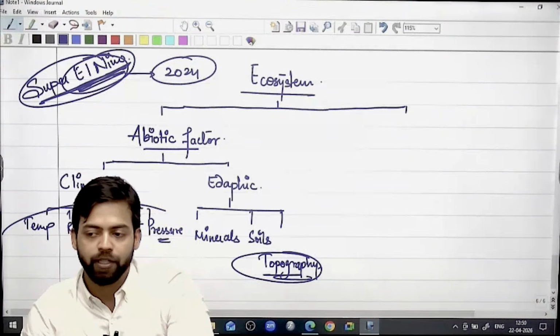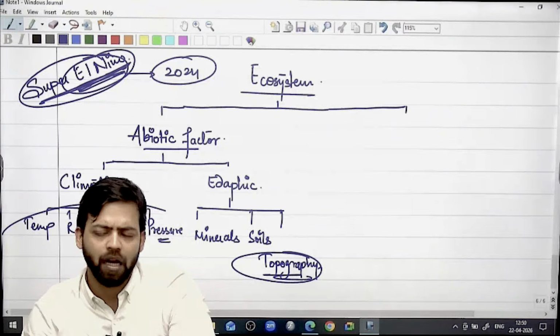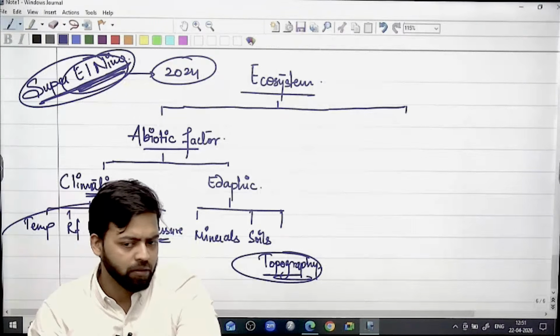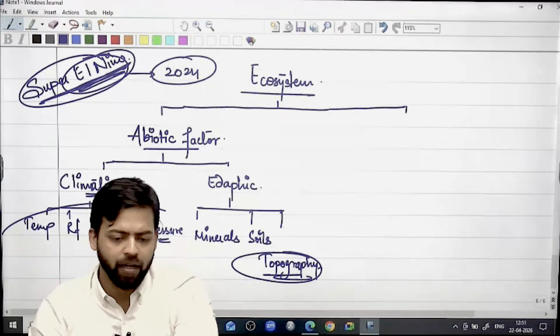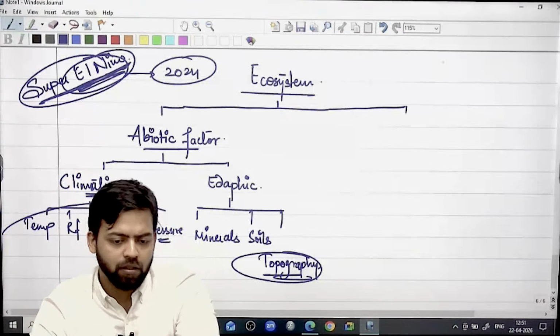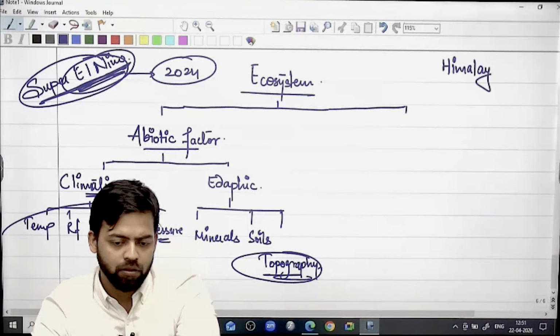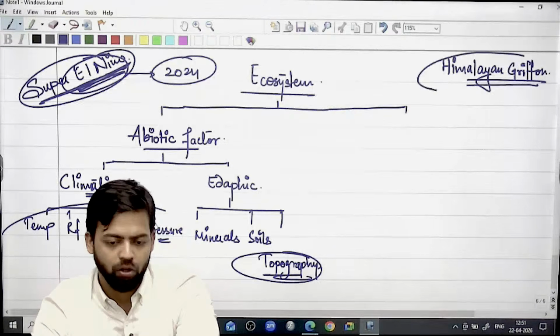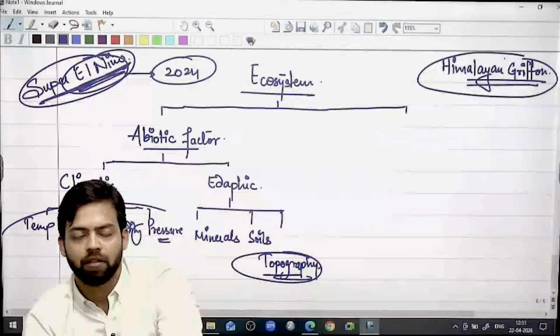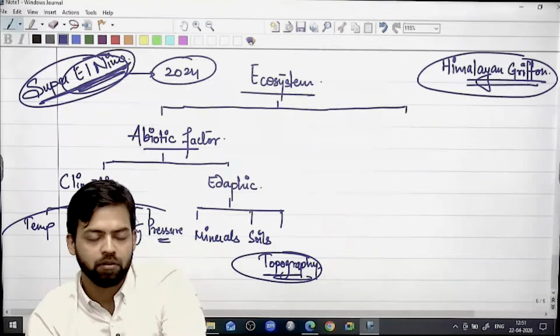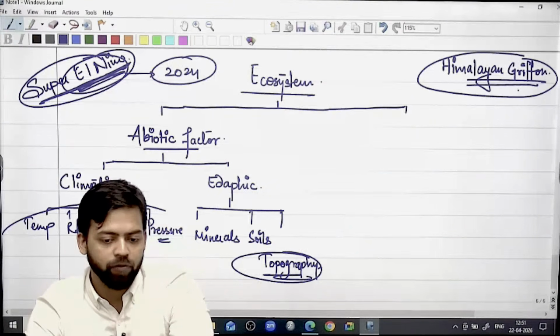For example, again 1 week back, not even 1 week, 4-5 days back, this was in the news. This is a species. You know what this is? Himalayan griffon. Anybody knows? 25 of them died.